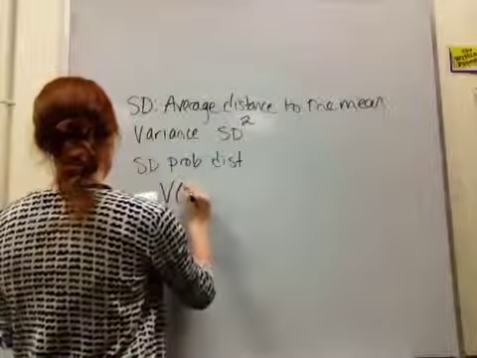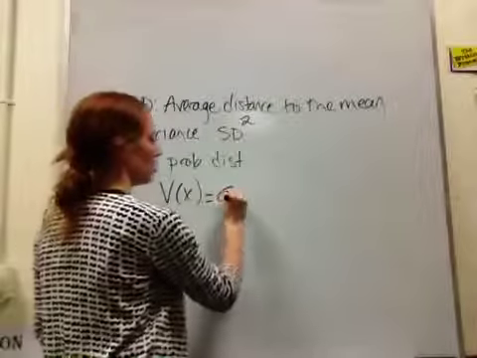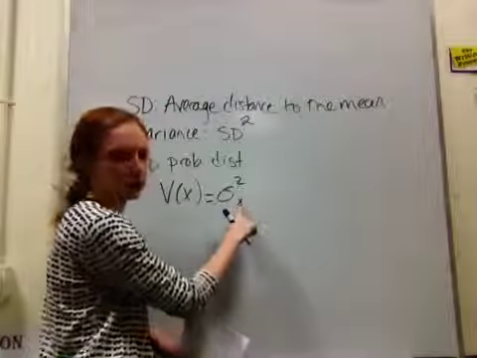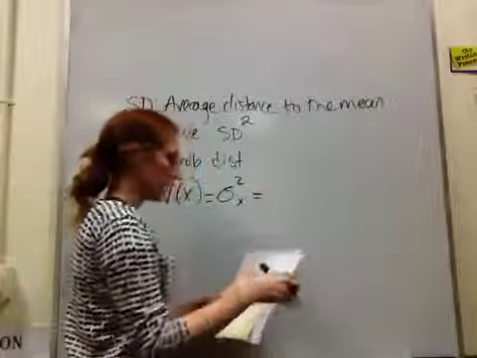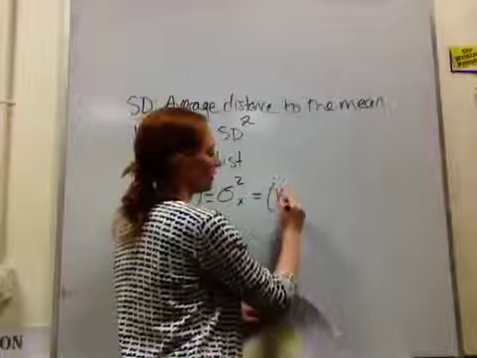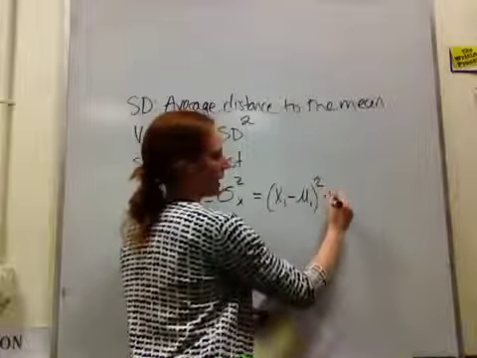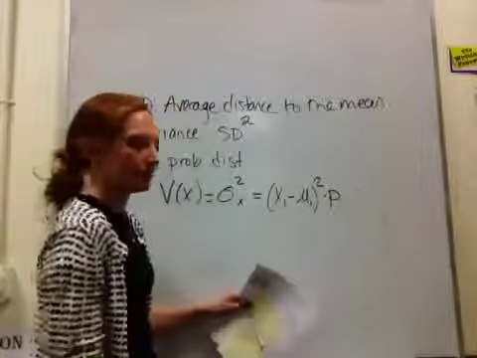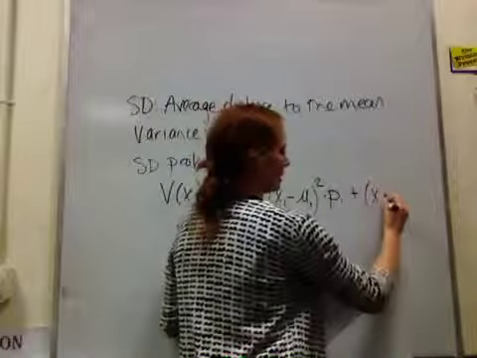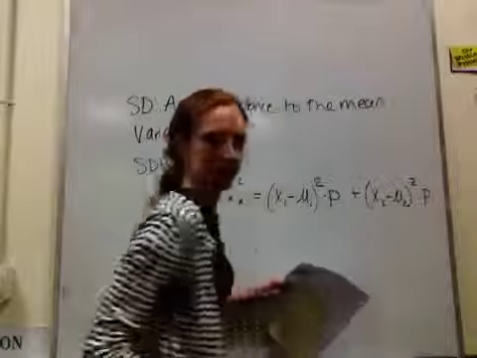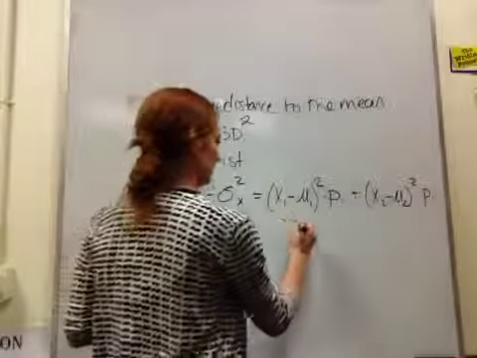So the variance of these probability distributions, or the standard deviation squared of our data set, which is denoted as x, is: if we took all of our data points and subtracted the mean, squared them and then multiplied by our probability, plus the next data point minus the mean, square it, multiply it by the probability, and so on.